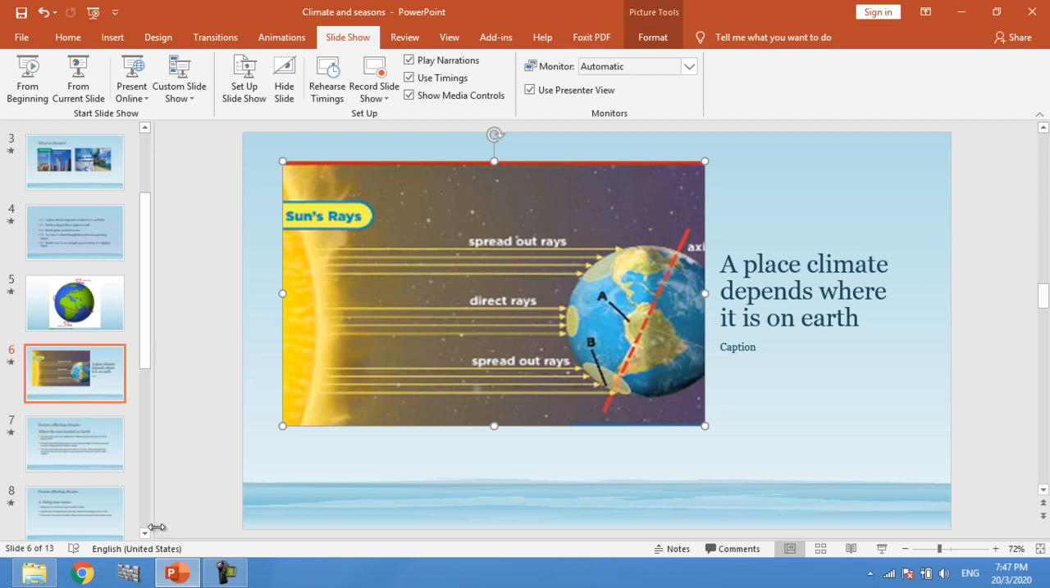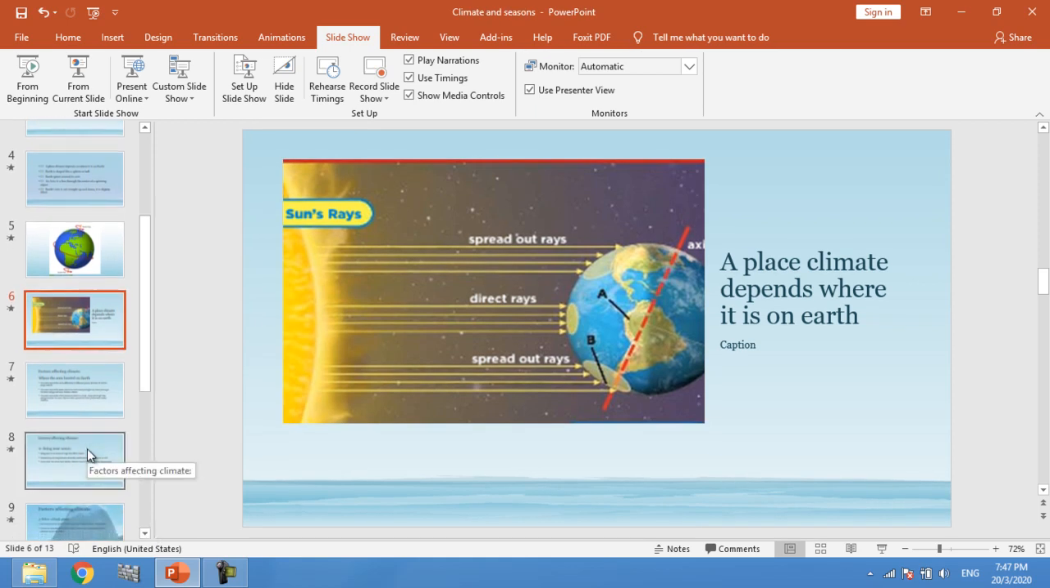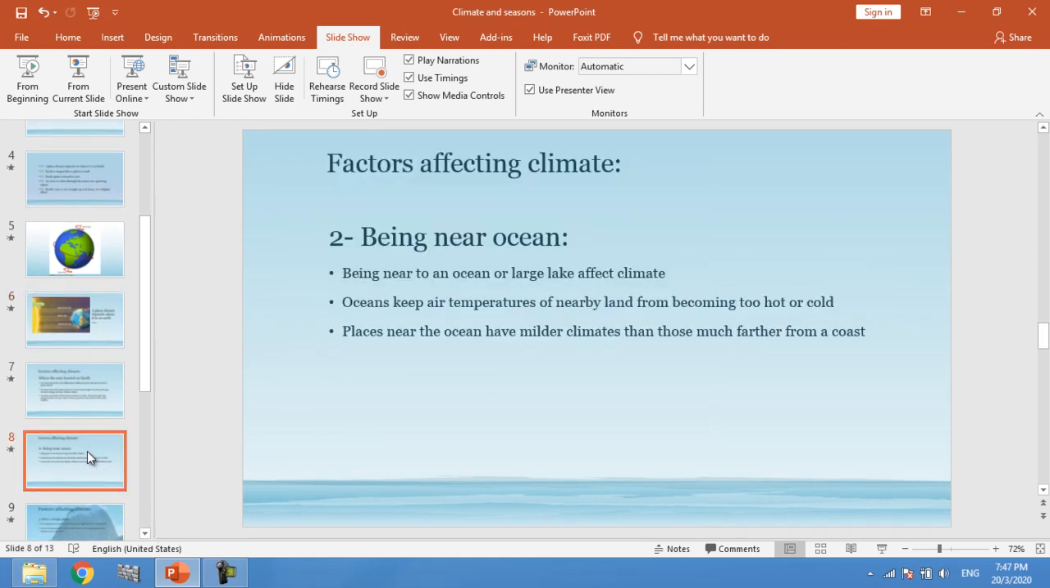What is the second factor we have? The second factor is being near oceans. What happens when we are near an ocean? Being near oceans keeps the climate moderate. What does moderate mean? Moderate means it is not too cold and not too hot. So being near oceans keeps the climate not too cold and not too hot.